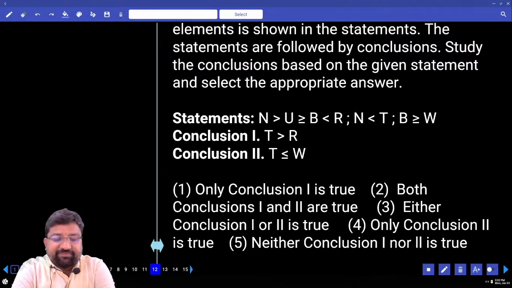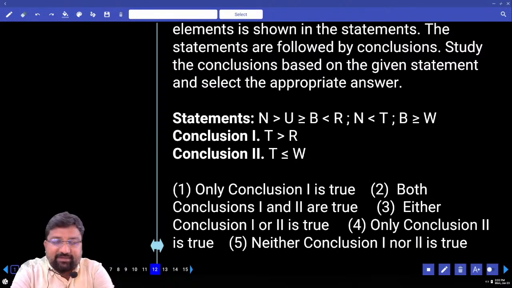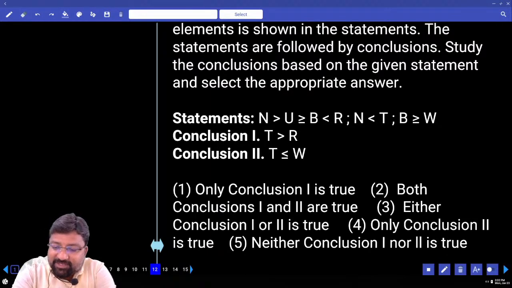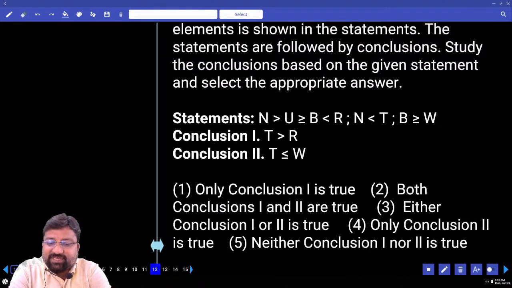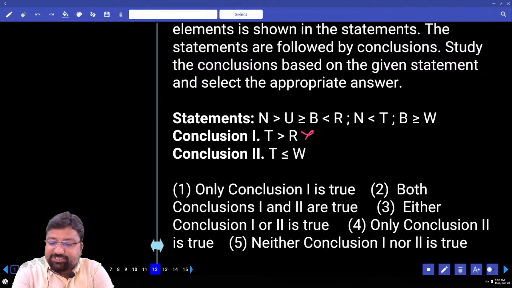Next, 3 different statements. But the common letters are N and B. Look at this here. T greater than R. T greater than R, so first where should I go? T to N, N to R. T greater than N, but N and R have opposite symbols. Will I get any answer? No. This is wrong. T less than or equals to W.